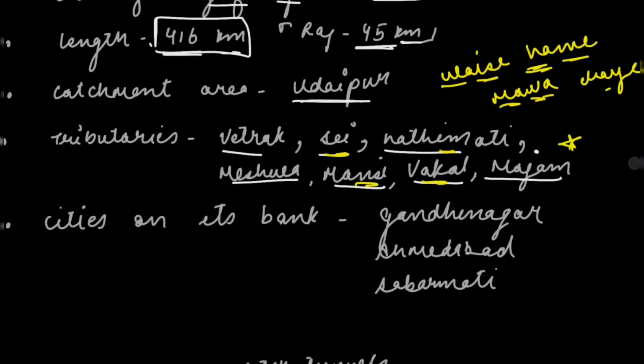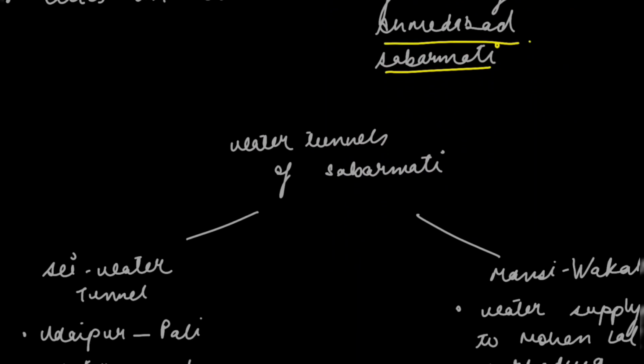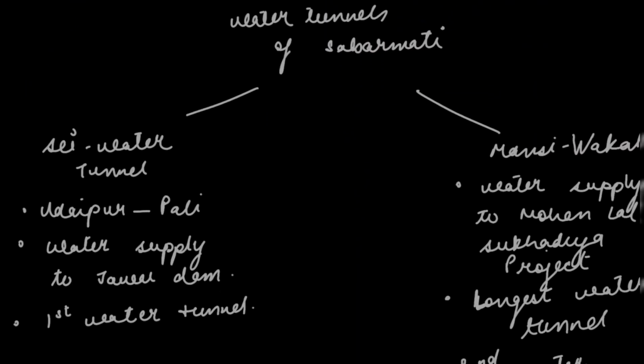Okay. Now we need to talk about the cities that are present on its bank. These are Gandhinagar, then we have Ahmedabad, and we have Sabarmati. Now we will talk about the water tunnels of the river Sabarmati. The first one is Sei Water Tunnel. It connects Udaipur to Pali and it supplies water to Jawai Dam, as we have discussed in the previous class.